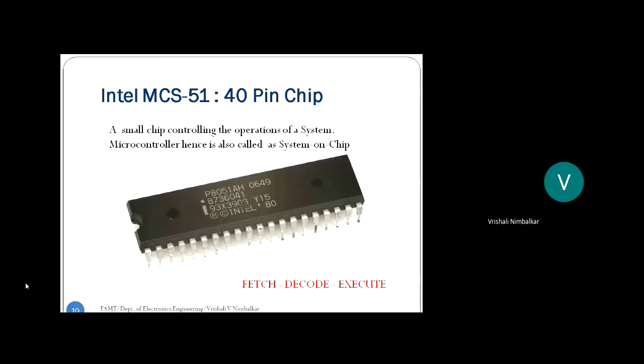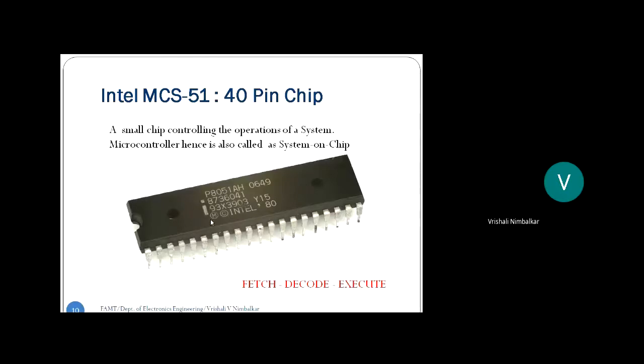So the next, here you see the picture of the 40 pin 8051 microcontroller, which is there in our syllabus. This is what we will be studying. Inside this chip, you will have a central processing unit, RAM memory, ROM memory, serial interface, interrupts, timers, and input-output port circuitry, all sitting inside this small chip.